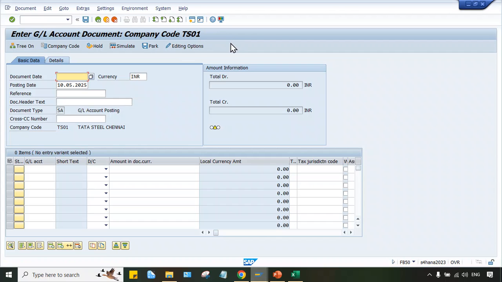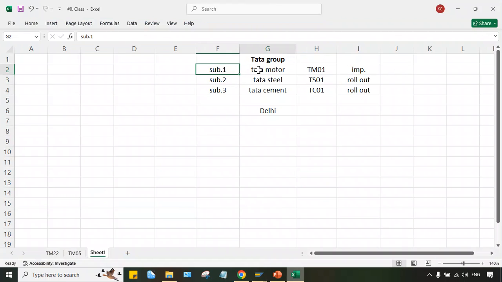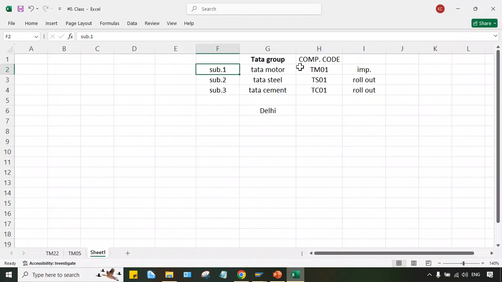Okay, the exact use. Here this is called company code. In the sense of subsidiary, Tata Motor, Tata Steel, Tata Cement, first of all, we have to set them up in SAP in the form of company code. What is company code? Company code is nothing but a subsidiary. Company code TM01 represents Tata Motor, TS01 represents Tata Steel, TC01 represents Tata Cement. So we have to create these 4-digit codes that are called company codes.